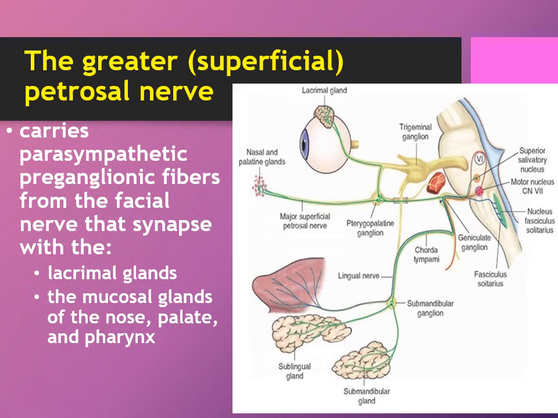It is the greater superficial petrosal nerve that carries parasympathetic preganglionic fibers from the facial nerve that synapse with the lacrimal gland, the mucosa of the nasal and palatine glands, as well as the pharynx.